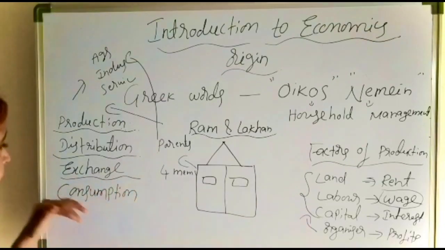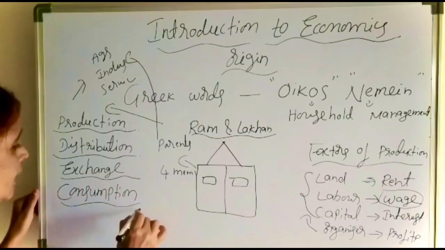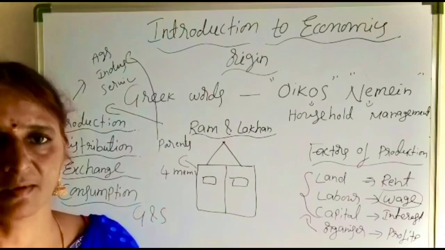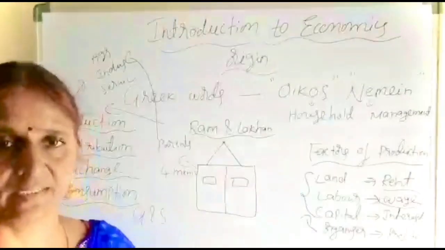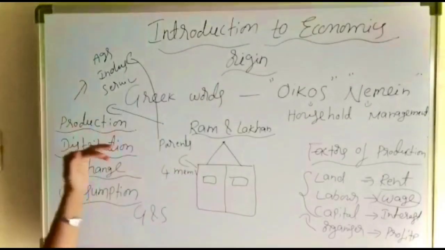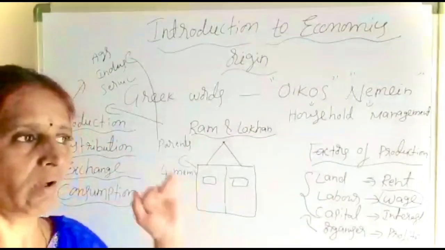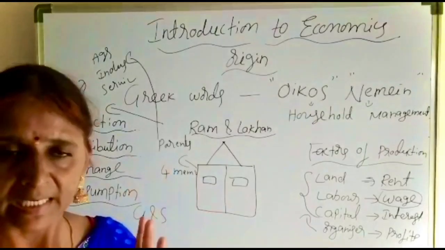And finally, to satisfy our endless wants, we are consuming the goods and services. In this way, all the economic agents are involved in the economic activities as they are production, distribution, exchange, and consumption. Okay, because the main base to all the economic activities is our wants, our endless wants.